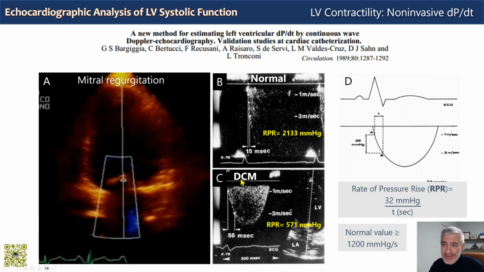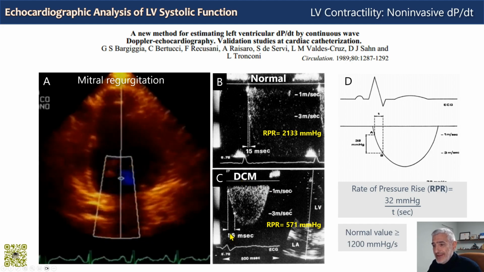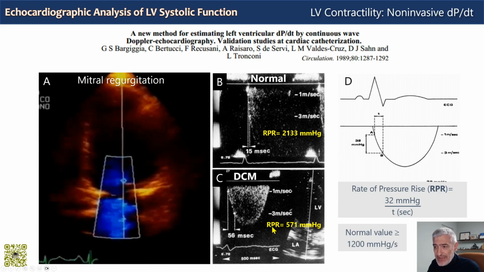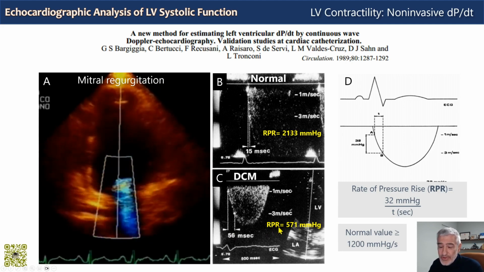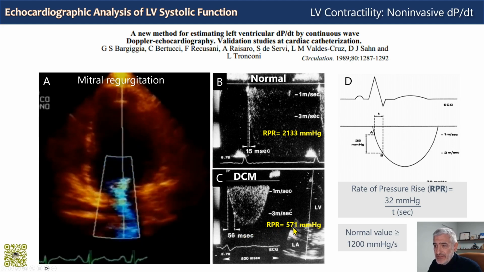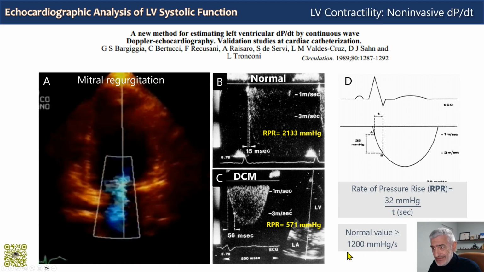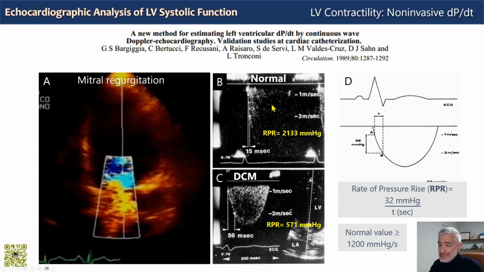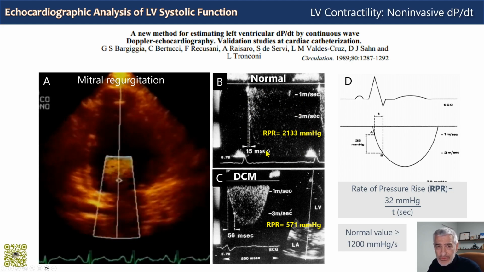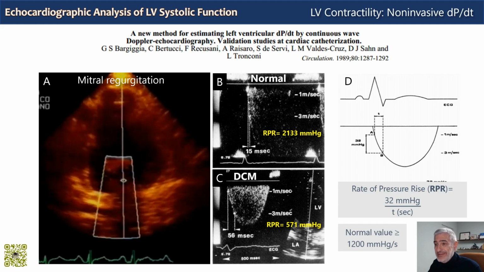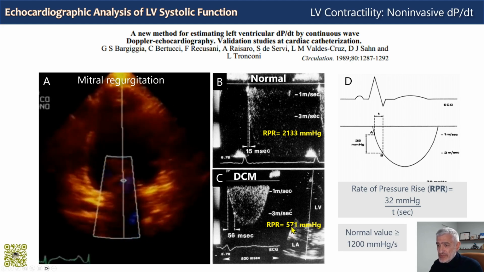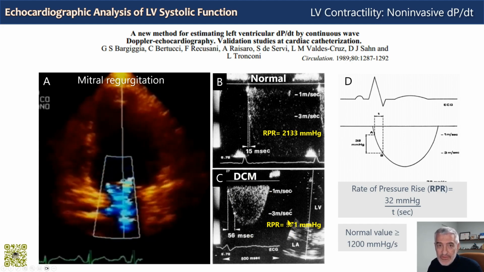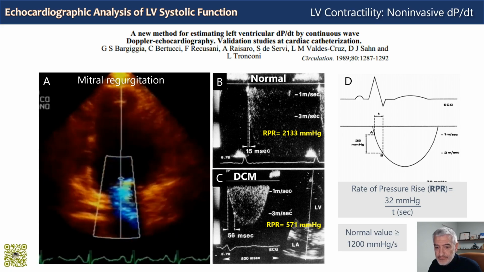Whereas in the patient with dilated cardiomyopathy, we have a time difference of 56 milliseconds, which takes us to an RPR or positive dP on dt of 571 millimeters of mercury per second, which is clearly abnormal. So this calculation shows us a normal estimated contractility, and in this other patient, a clearly reduced contractility of the left ventricular myocardium.